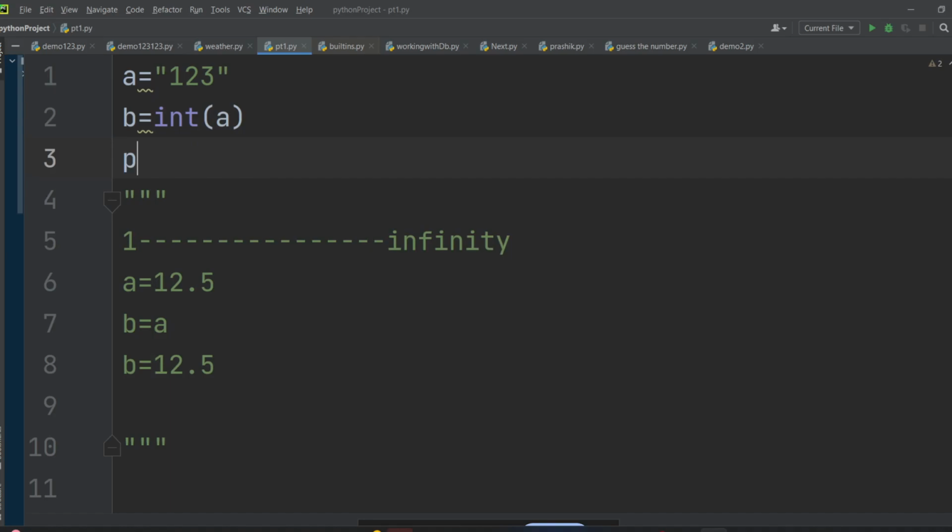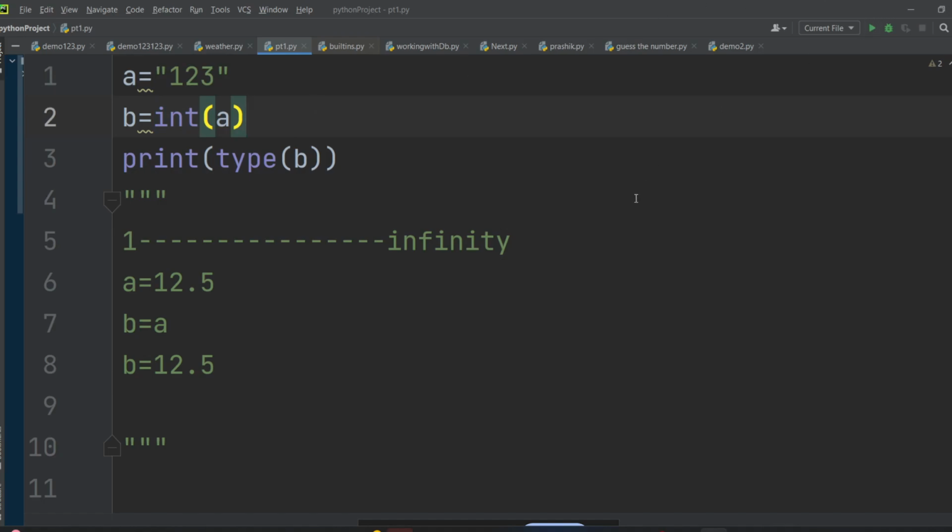Now I will print the type of b. So what is the output you are getting? You are getting integer, because with this line you have converted this a into an integer. The type of a was string, but now you have converted it into an integer. Are you getting this, guys?